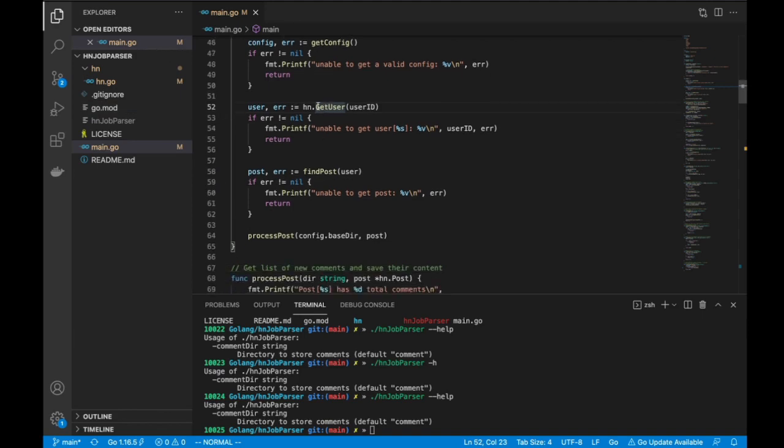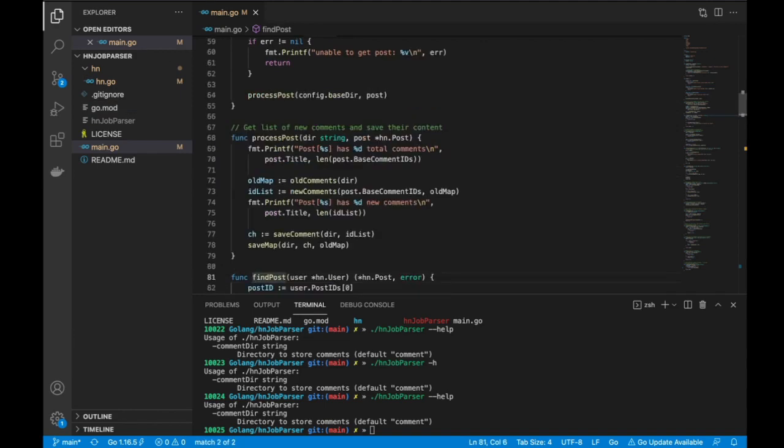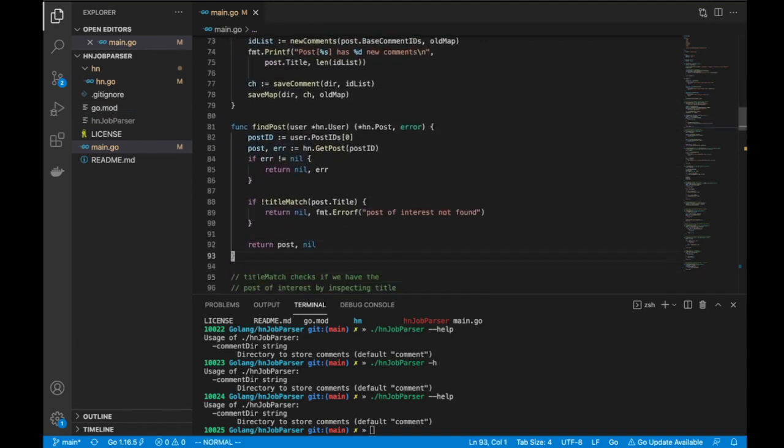Cool. So we've got the user. Let's go to find post. Once I have the user struct, what do we want to do with find post? It does something very simple. It just gets, as I had said, the assumption we had.